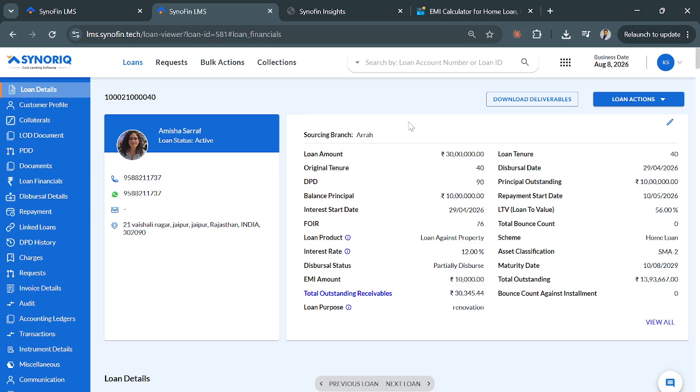The builder might take money part by part from the customer, so the customer would also like to receive money in a similar manner from the NBFC. That's why it is beneficial for both. In case of tranche, the NBFC might earn lesser interest, but at least they are securing the end use of the loan.